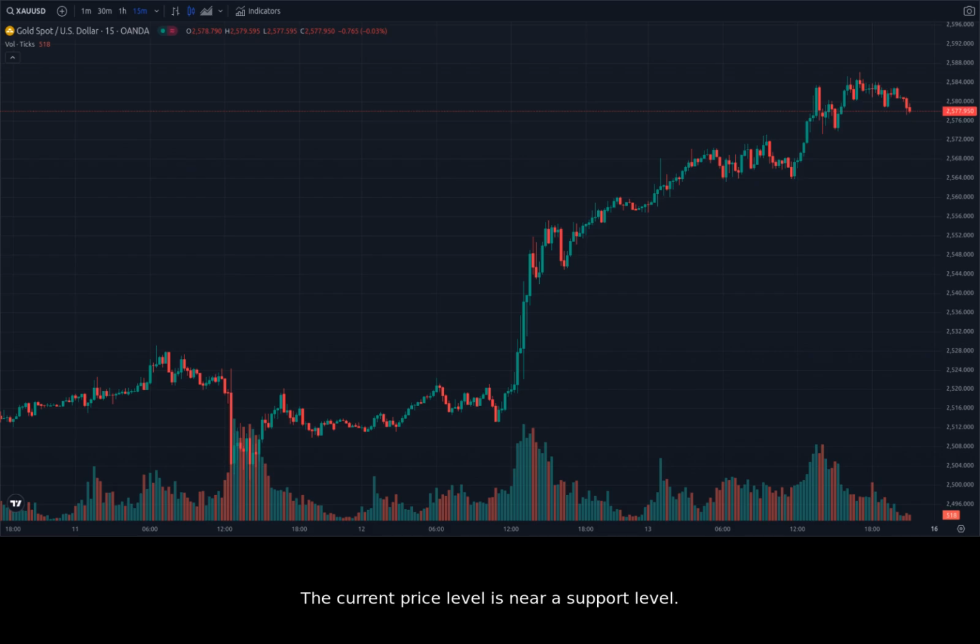The current price level is near a support level. A break below this level could trigger a short-term bearish correction. However, a bounce off this level could lead to a short-term bullish rally. The recent price action suggests that gold is likely to remain range-bound in the short term. Traders should be cautious and wait for a clear break of the range before taking a position.